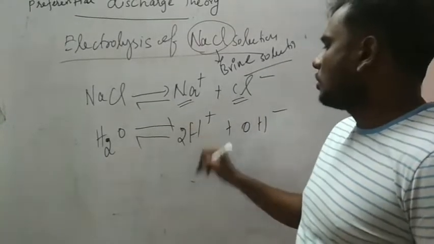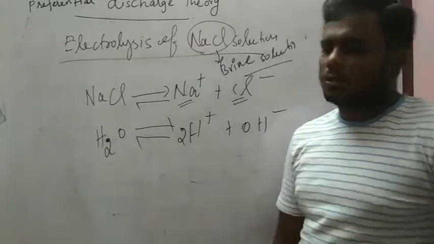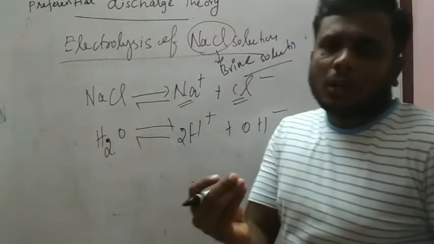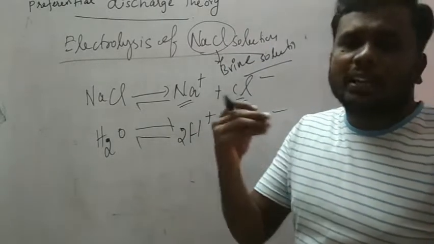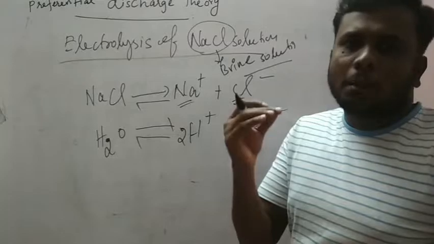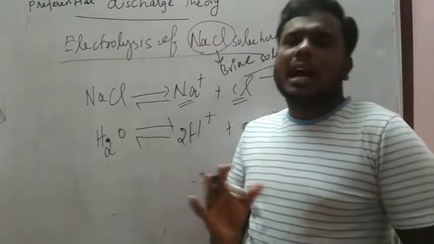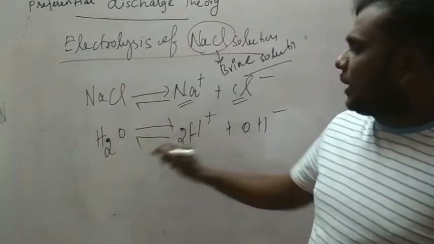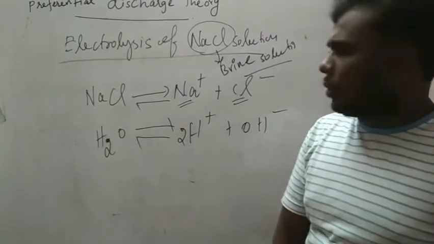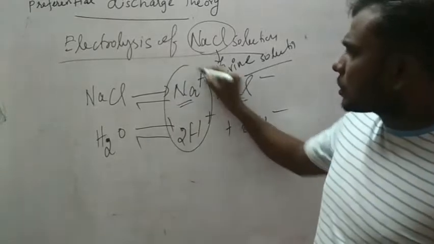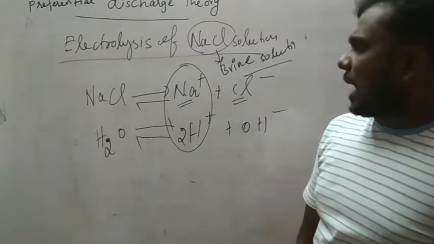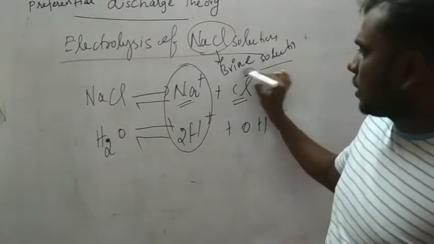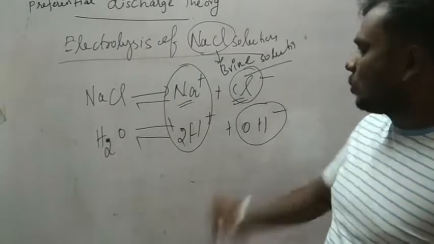Water is a weak electrolyte, so the ionization of water is to a small extent. It will not be completely ionized. Anyhow, the electrolyte will be containing these ions. So now the electrolyte is having Na plus and H plus ions, and the same way Cl minus and OH minus ions.